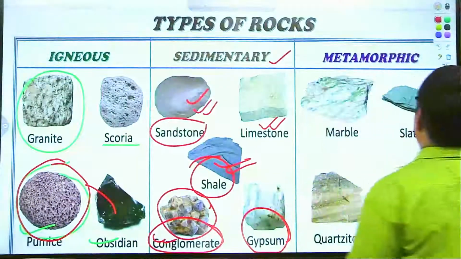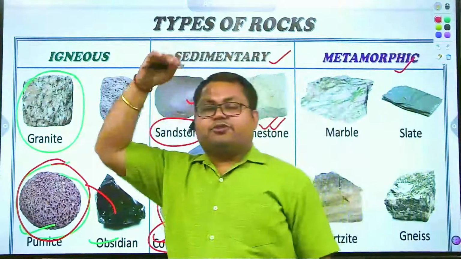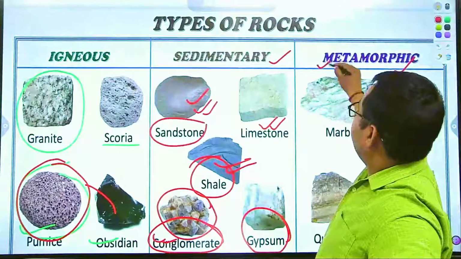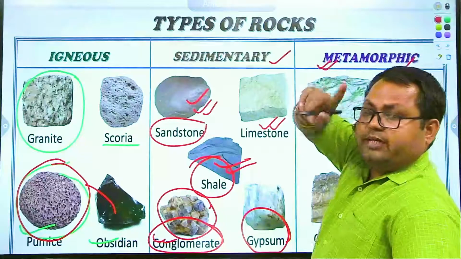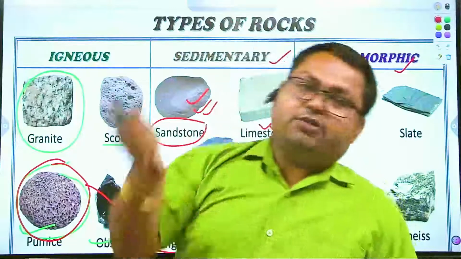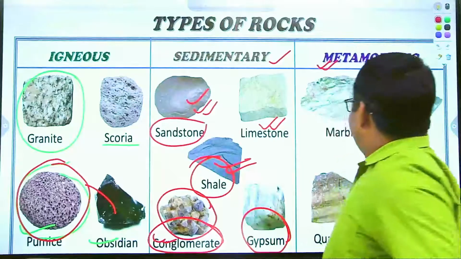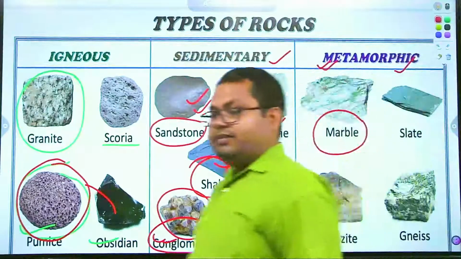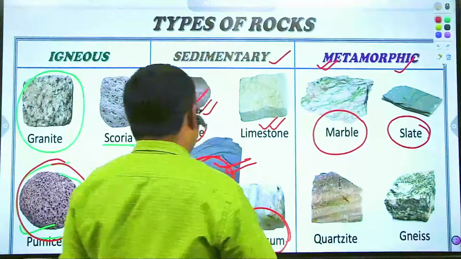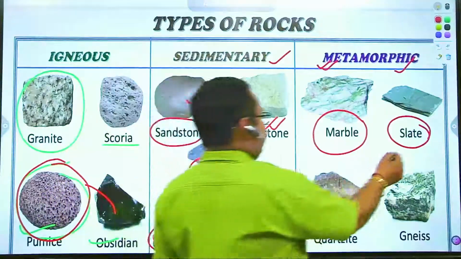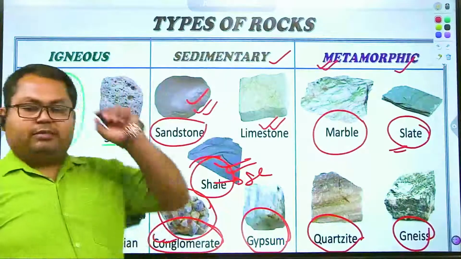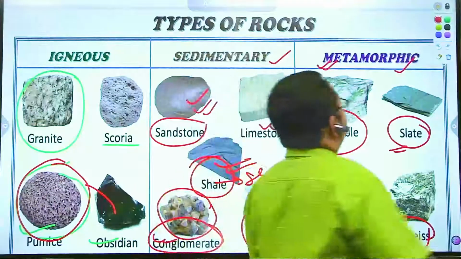Now we talk about the metamorphic rock, which forms under process of intense pressure and high temperature. These rocks are actually found along the margins of the plates. So if you understand the plate tectonics, you can also understand the pressure applied by one plate to another, right? So here, this is the example of marble. Marble is a kind of metamorphic rock. Slate forms from shale rock. Shale, then schist, ultimately slate. Quartzite, gneiss, these are the examples of metamorphic rocks.